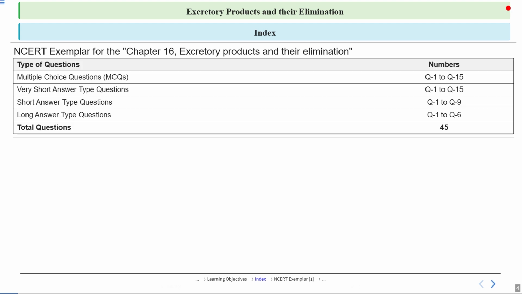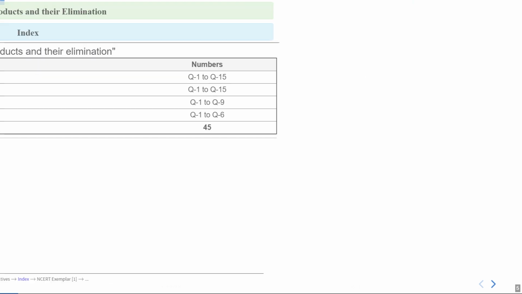So first 15 questions will be MCQ based. Then next 15 questions will be very short answer type. The next 9 questions will be of short answer type, and next 6 questions will be of long answer type. So total we have 45 questions in this session, but we will try to cover as many questions as possible.